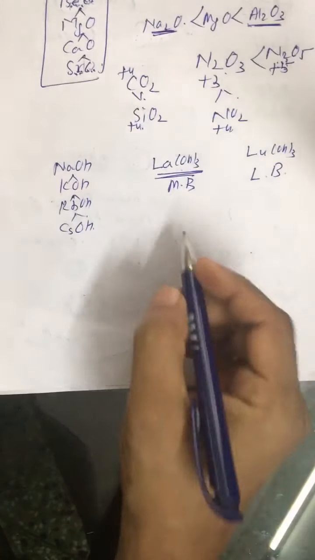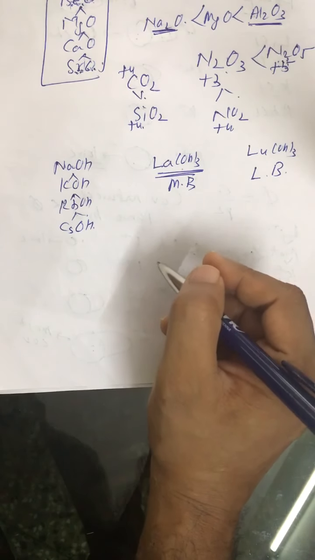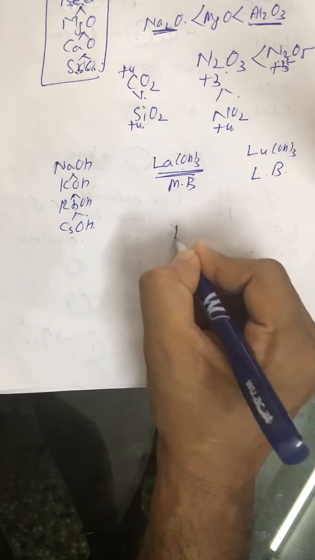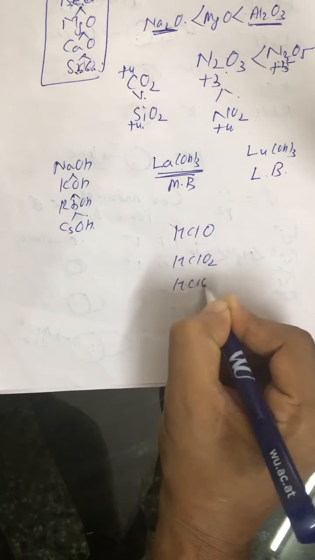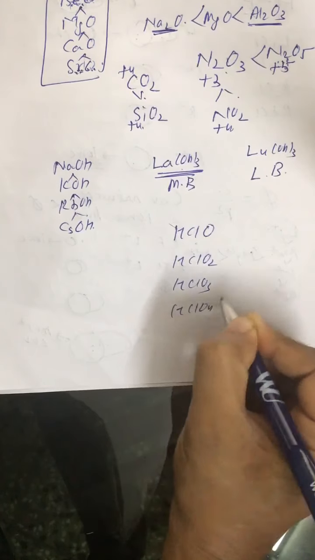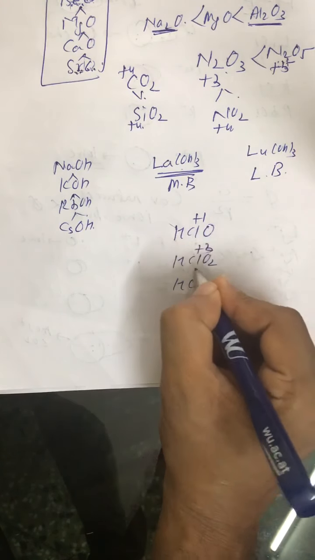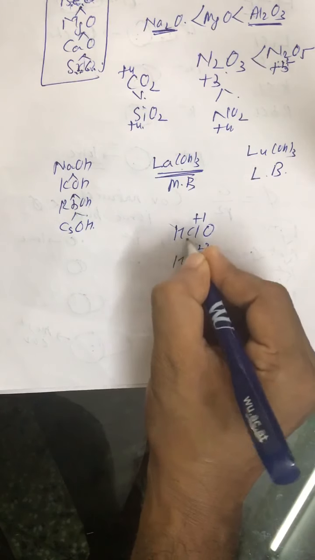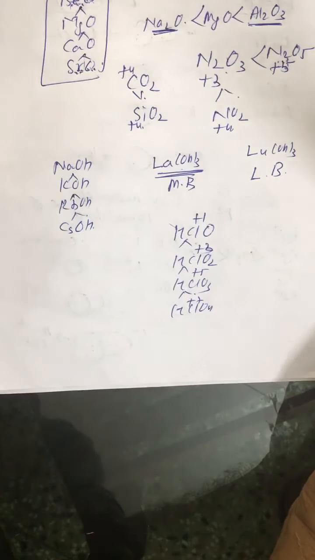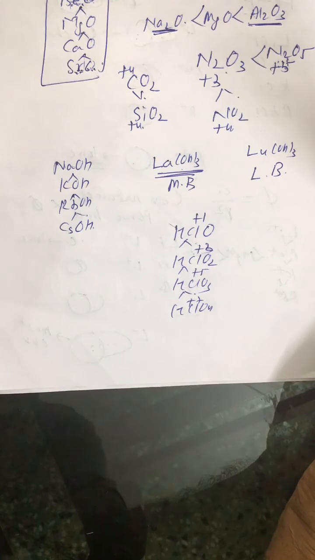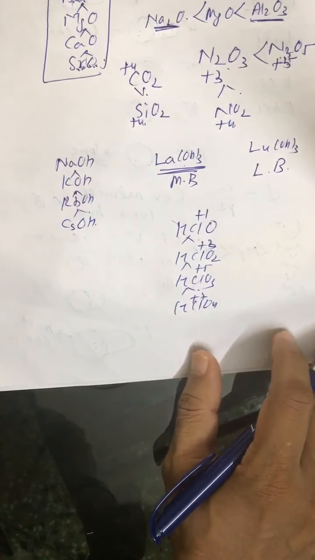On the basis of phi value, you can compare acidic nature of oxo acids, like we have HClO, HClO2, HClO3 and HClO4. Just find out the oxidation state: +1, +3, +5, +7. You can say HClO4 is the strongest acid. Greater the phi value of the central atom of the oxo acid, greater is the acidic strength. So this thing can also be managed.